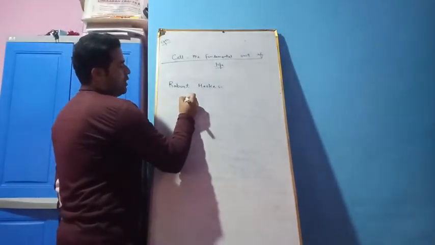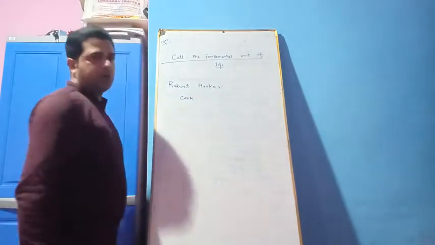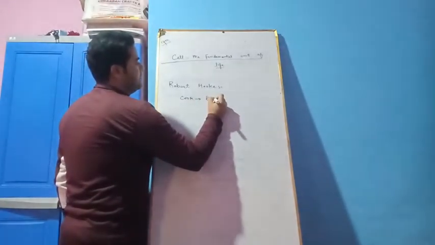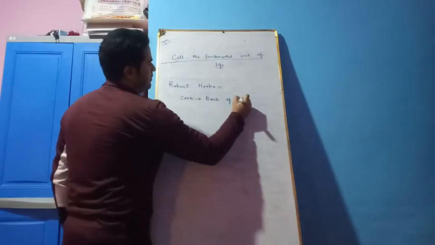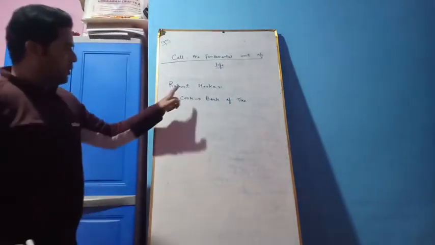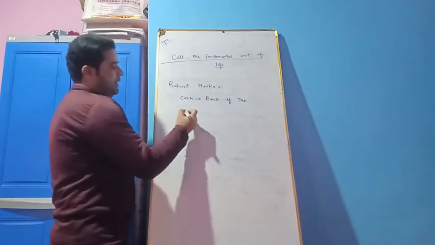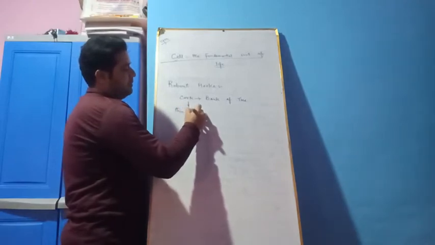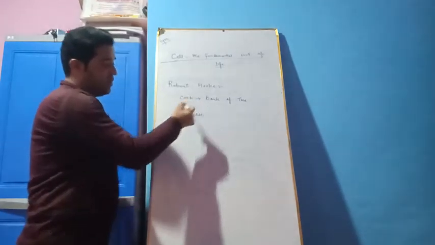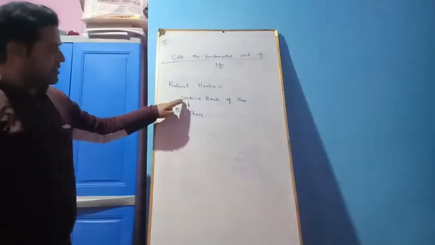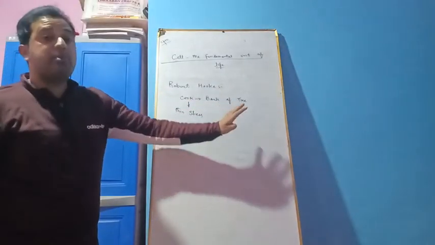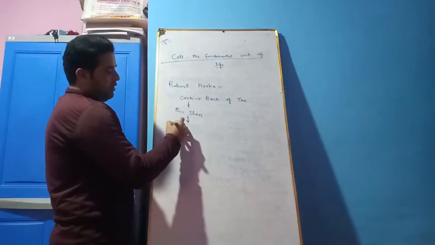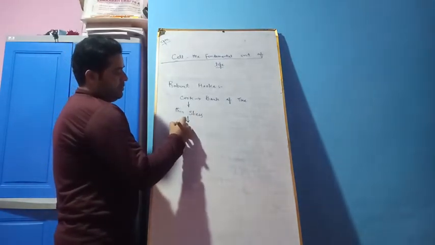he took the cork. Cork is basically made from the bark of the tree. Robert Hooke took the cork and he made thin slices of this cork. And he visualized these thin slices of cork under microscope.